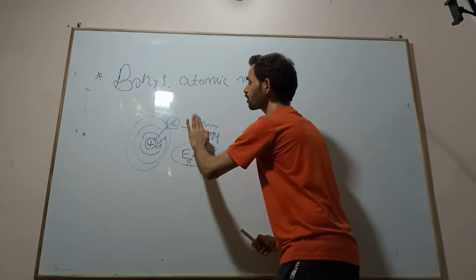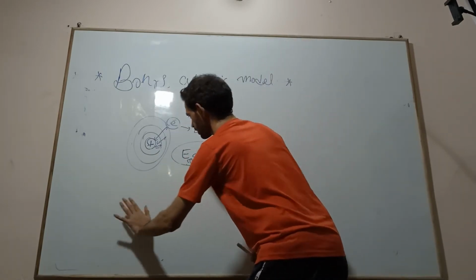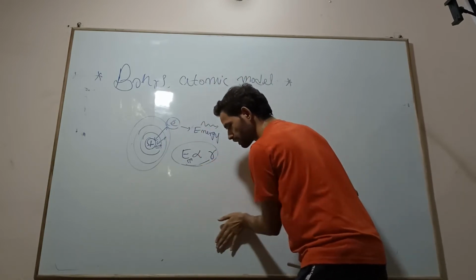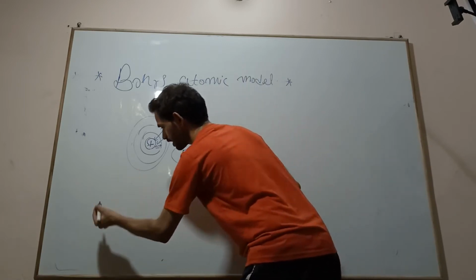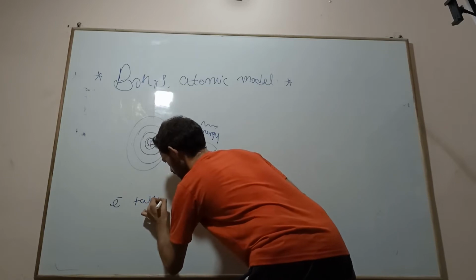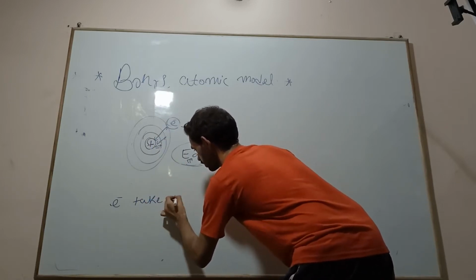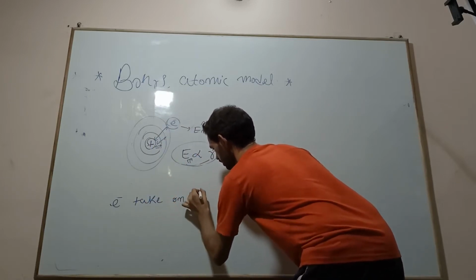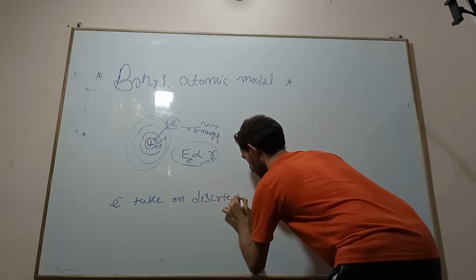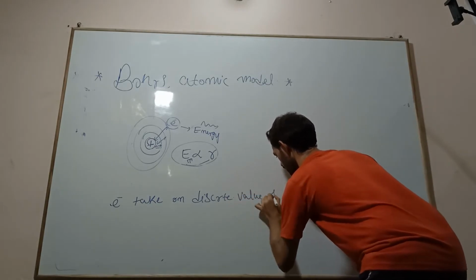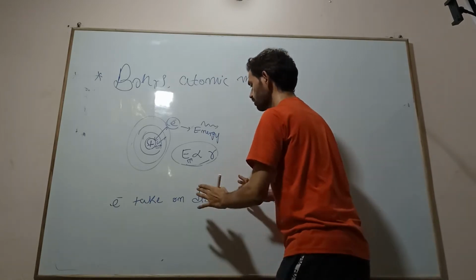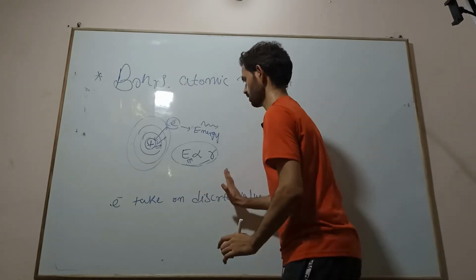So the electron does not possess continuous energy, but instead possesses a certain set of energy. The electron takes on discrete values of energy.